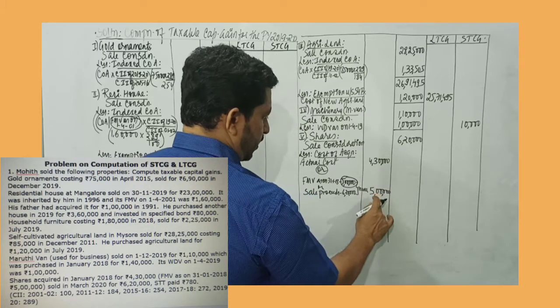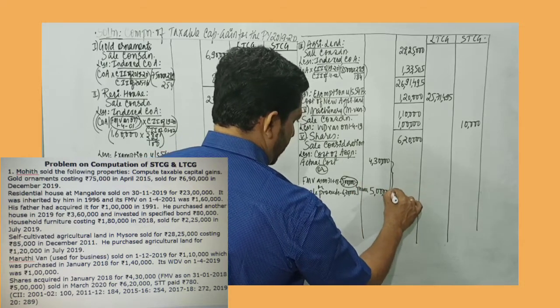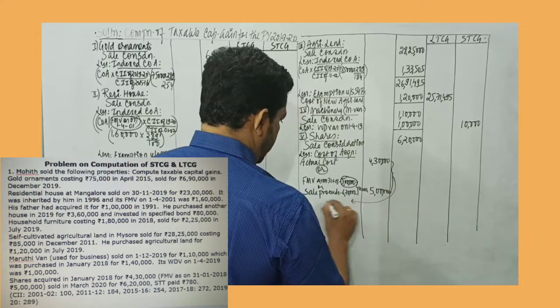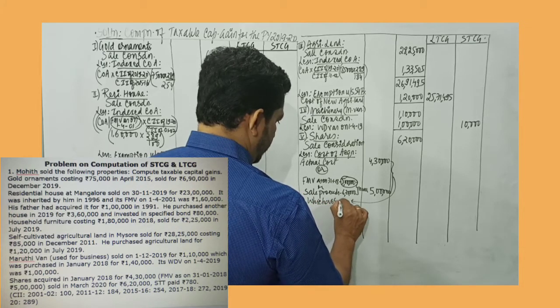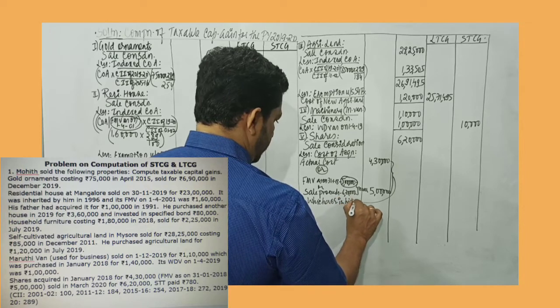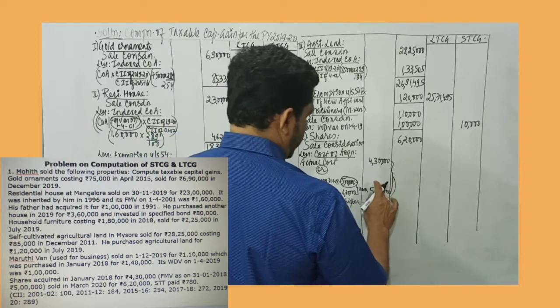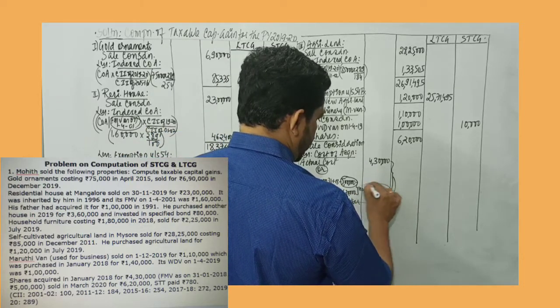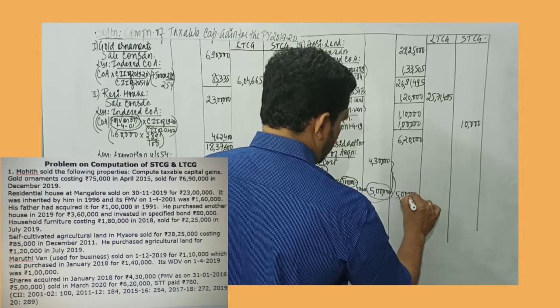And when you are comparing these two, whichever is higher. So I'll just record the statement: whichever is higher. Among the two, which is higher? 5 lakh is higher. So I deduct 5 lakh rupees from